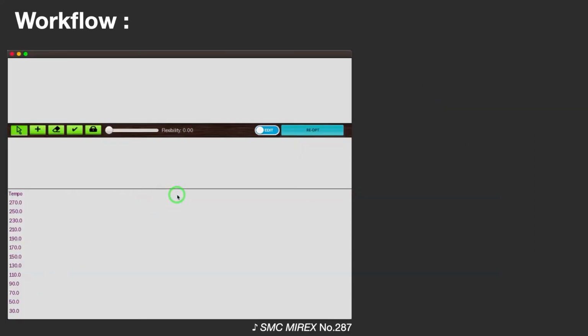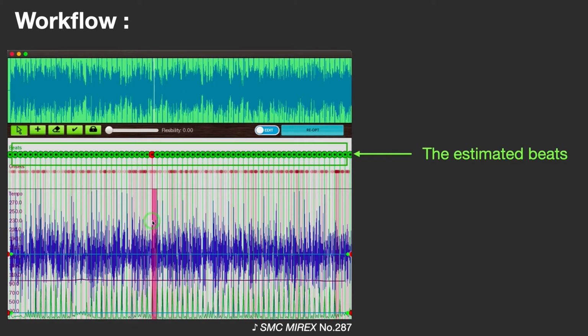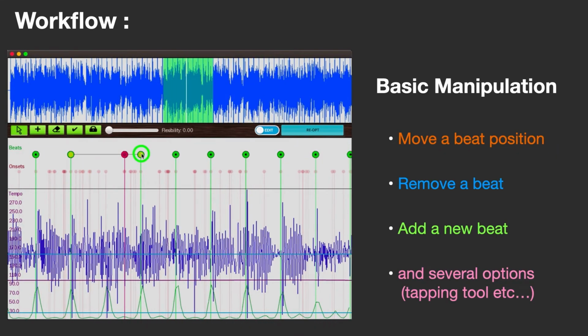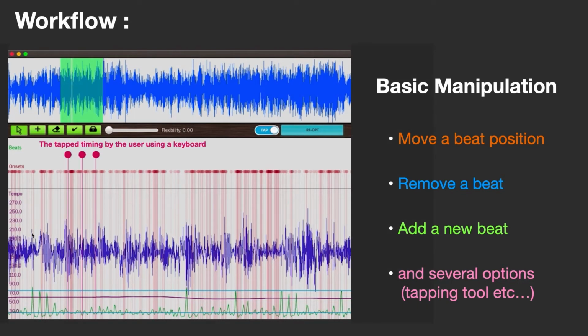When the user inputs the target music, the system first indicates the analyzed beats on the screen. The user can check the result by playback. The system also represents the beat position by clicking sound like a metronome. The user can correct the result by moving a beat, removing an existing beat, and adding a new beat. The system also provides several other options for correcting the beats, including a tapping tool like this.